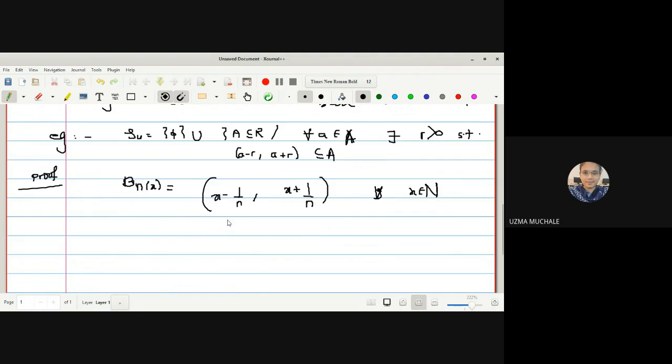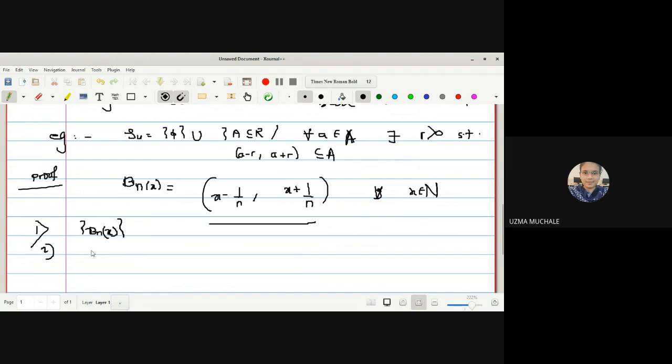No doubt this is an open set, because in the usual topology, what is the nature of open sets? They are in the form of intervals. So that's why the first condition is satisfied. What is the first condition? We have got the family Bn of x.